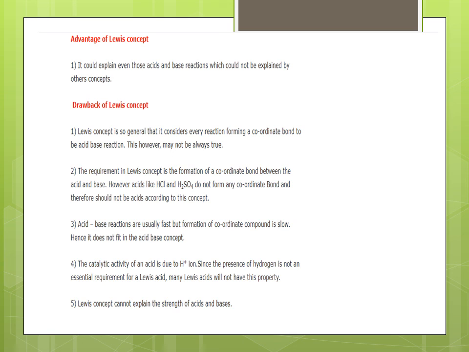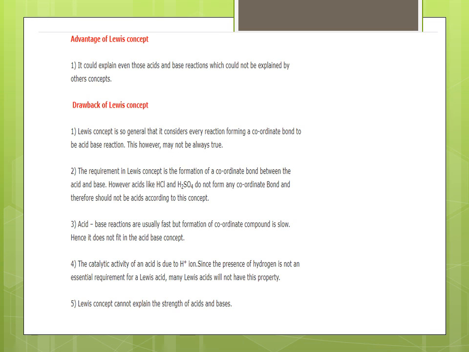Next point, the requirement in the Lewis concept is the formation of a coordinate bond between the acid and base. However, acids like HCl and H2SO4 do not form any coordinate bond and therefore should not be acids according to this concept.